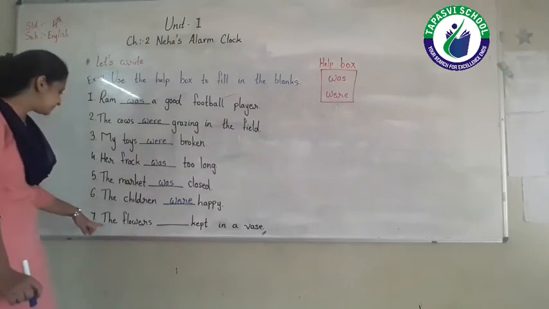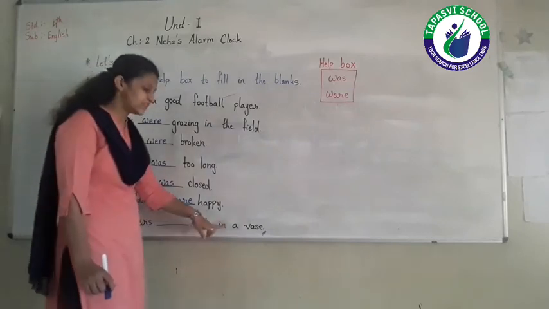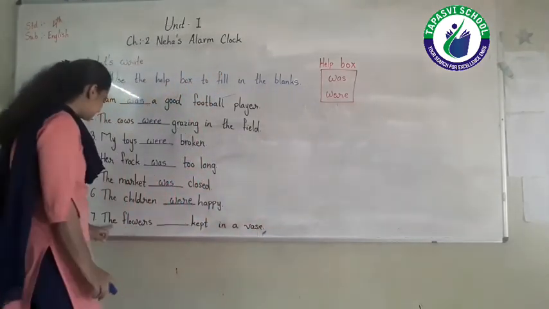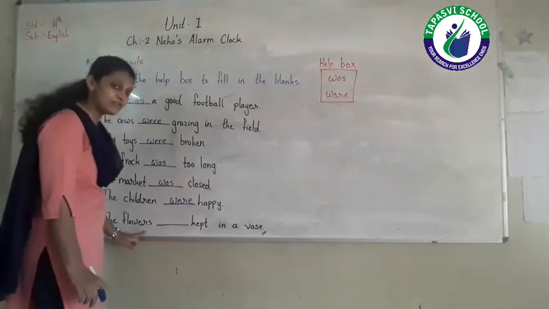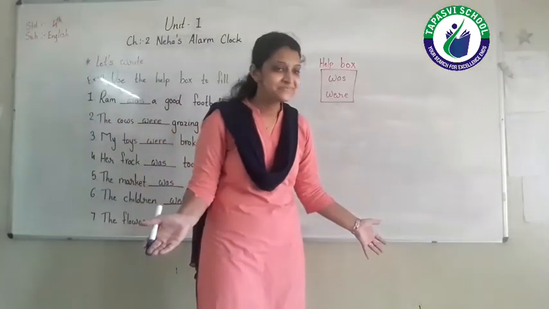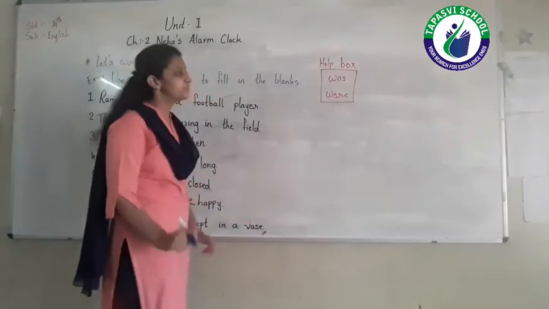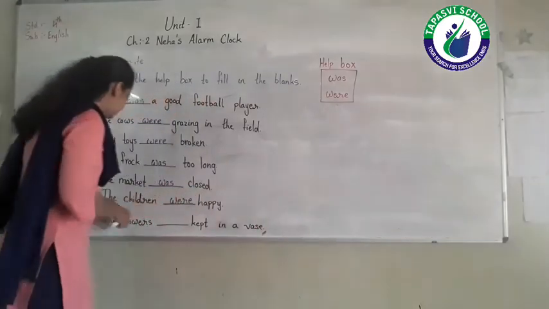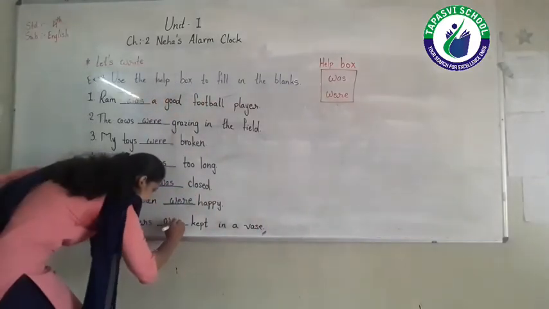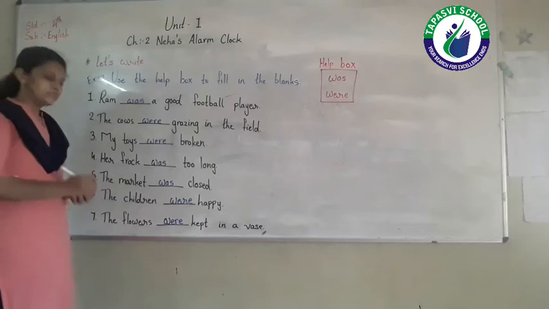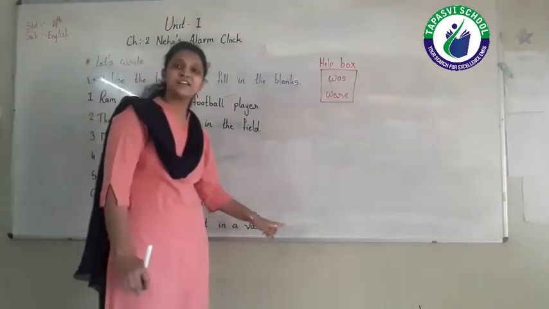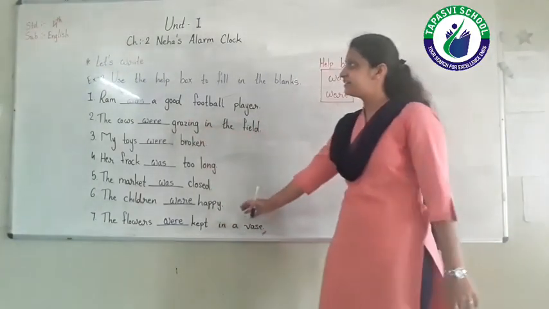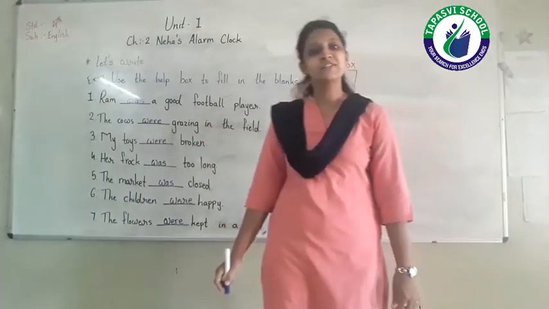Last sentence. Sentence number 7. The flowers blank kept in a vase. So look at the subject. Subject is given the flowers, given in plural. So which word we have to use? Yes, we have to use the verb were. So write it down here. Were. The flowers were kept in a vase. So we have to complete here exercise 2 of let's write.